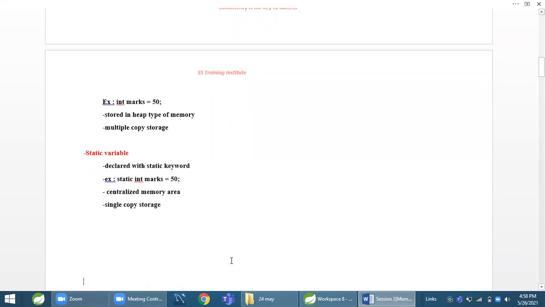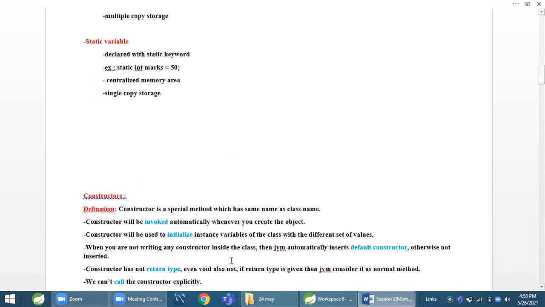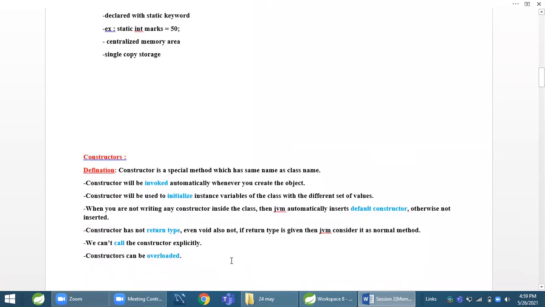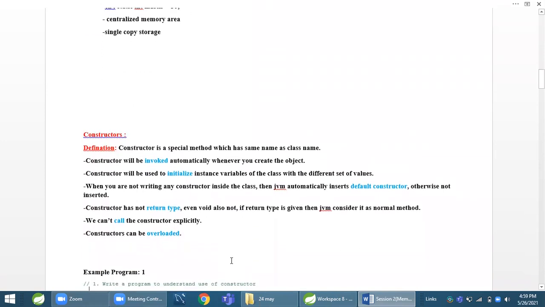Declared with the static keyword. Let's see. Yeah, that will come in the example. When we take an example, that will come.